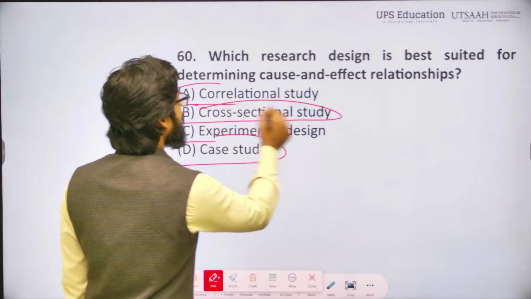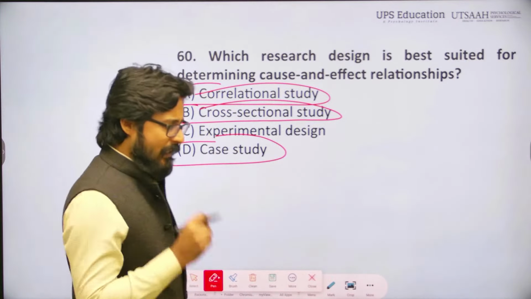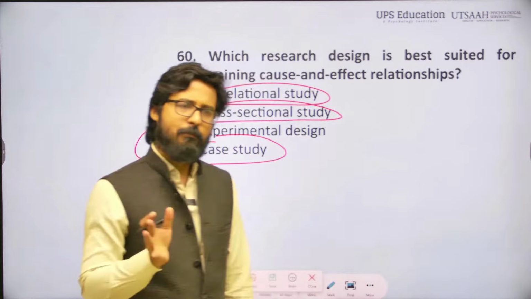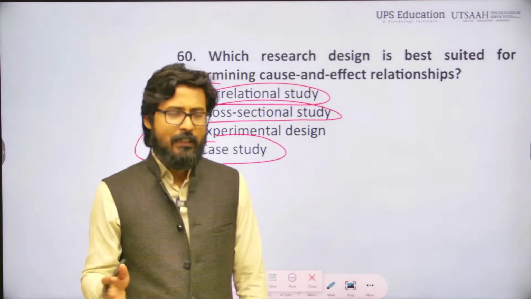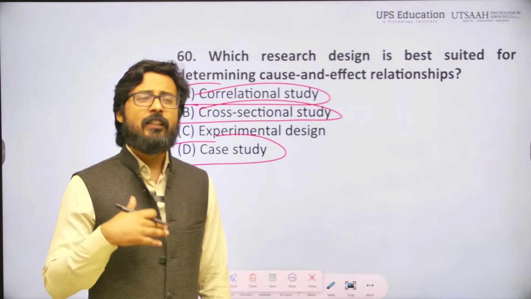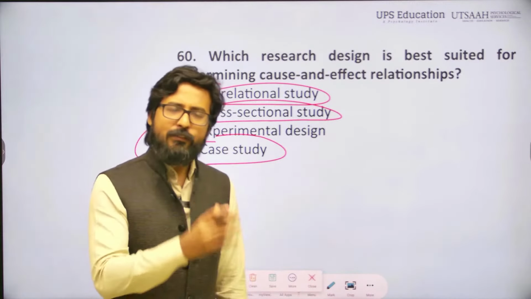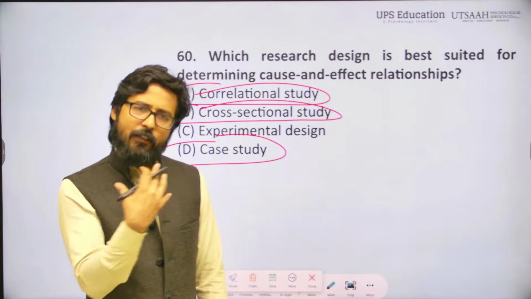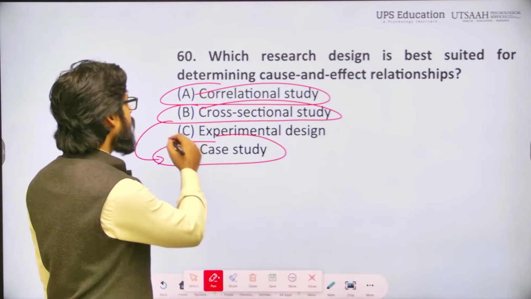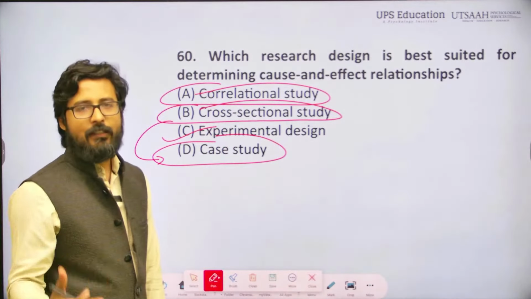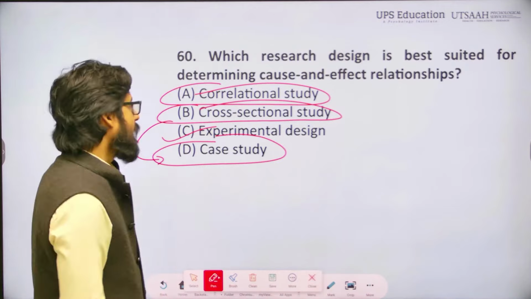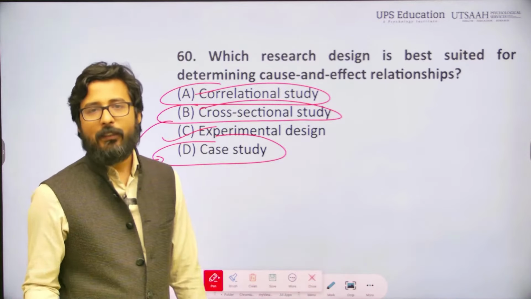We are all aware that a correlational study tells us the relationship between two or more variables, but it does not explain causal effect, cause and effect. Whenever we are trying to understand a cause and effect kind of relationship, in those particular situations, experimental design will be more important. So the correct answer will be experimental design.